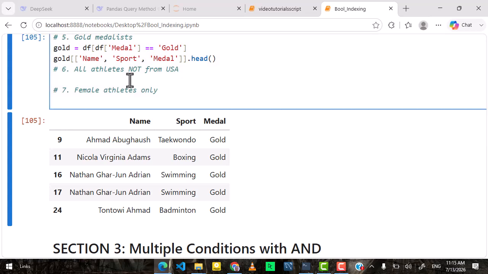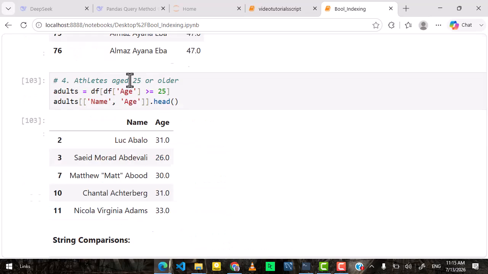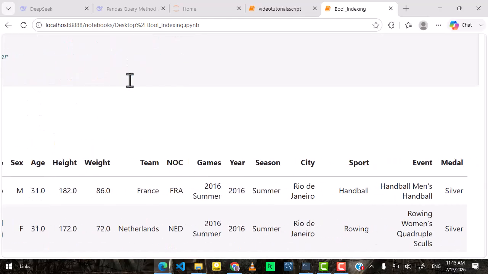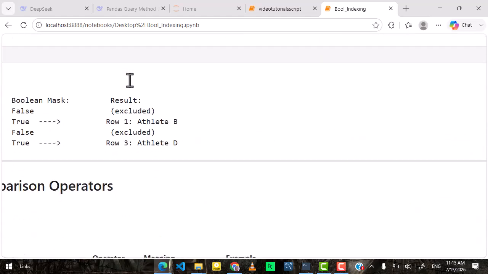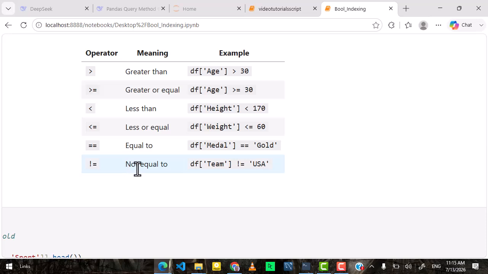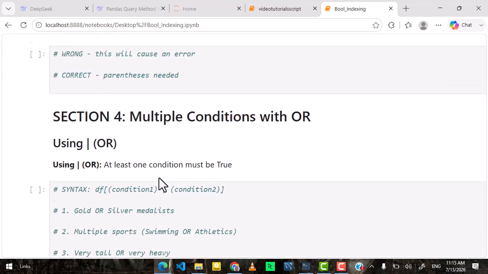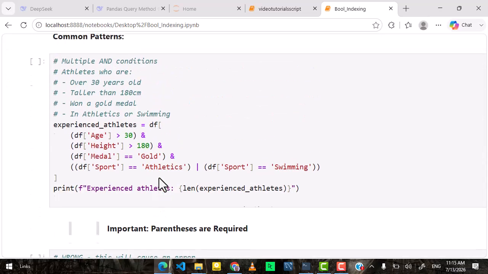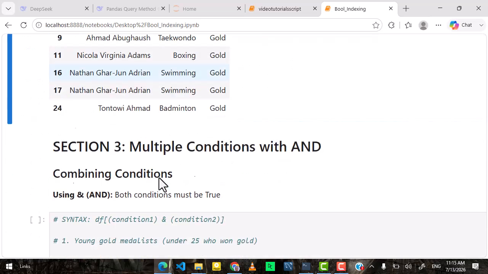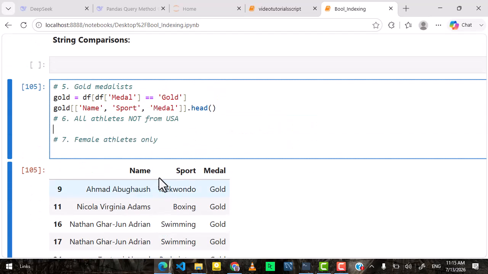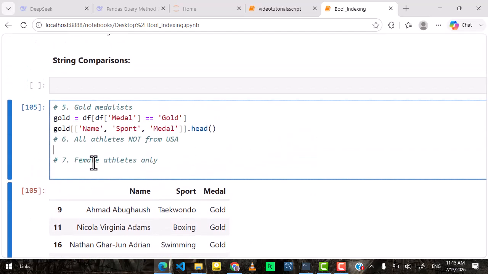So if you would like to see all athletes not from USA, recall we have the equal to operator and we have the not equal to operator right here. I keep going back, but I would just like you guys to understand it properly. We have the not equal to operator. So if you are asked for athletes that are not from USA, you are looking at the team column, because the team column is where we talk about the countries of the athletes. All right, so athletes not from USA.